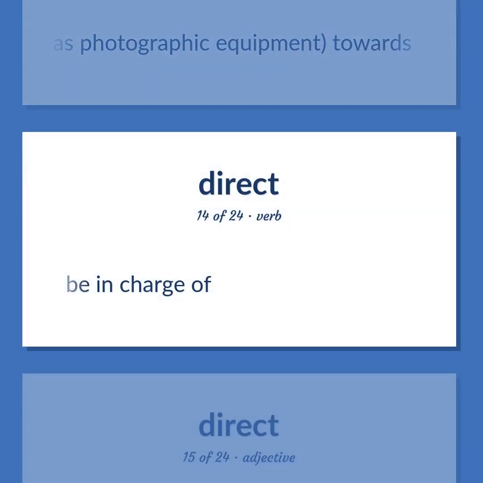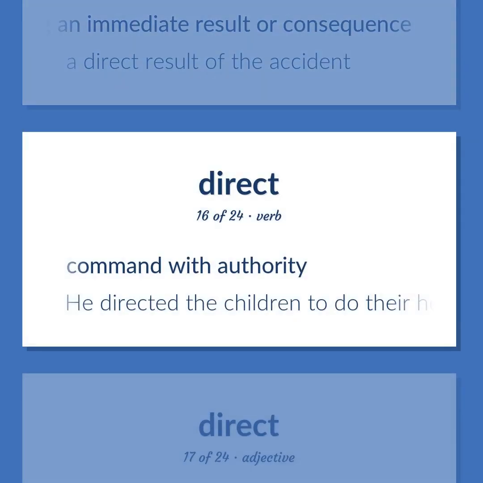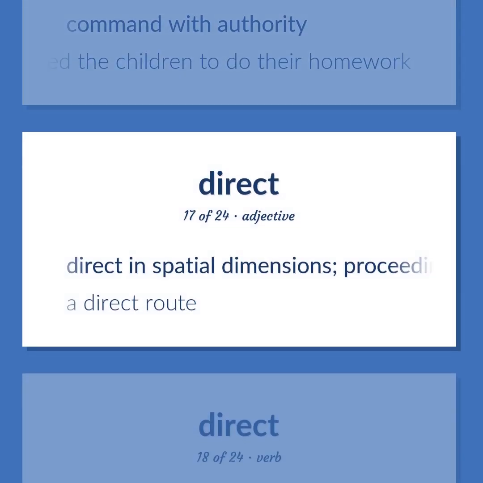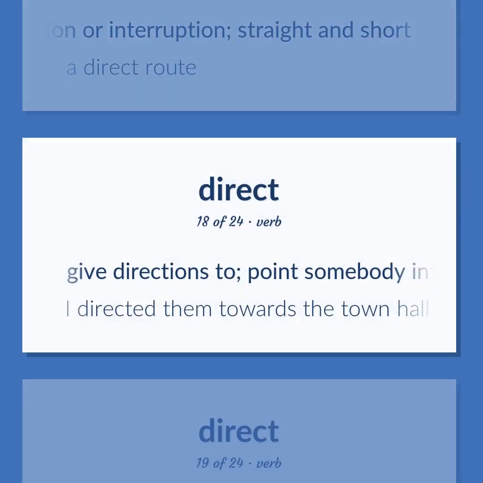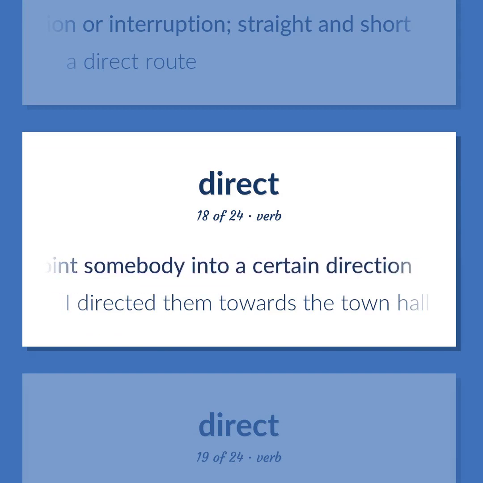Be in charge of. Being an immediate result or consequence. A direct result of the accident. Command with authority. He directed the children to do their homework. Direct in spatial dimensions, proceeding without deviation or interruption, straight and short. A direct route. Give directions to, point somebody into a certain direction. I directed them towards the town hall.